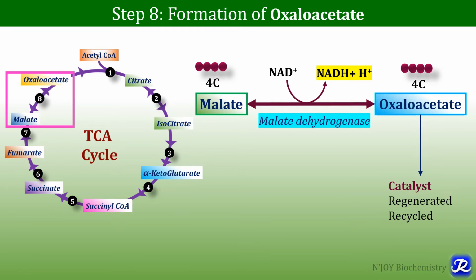And this oxaloacetate can act as a catalyst because in this 8th reaction, it is regenerated and then again it is recycled. So oxaloacetate is required to start the process of TCA cycle because it is the important catalyst which combines with acetyl-CoA to form citrate. That is the first reaction of this TCA cycle, and that's why it is considered as a catalyst of TCA cycle.